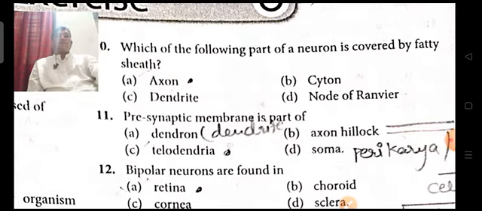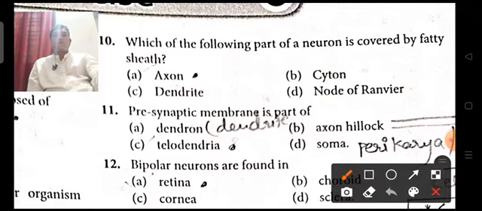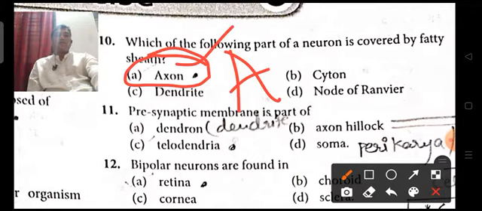So here we can go only with the answer. Dendrite, you already know, is a branched structure. Cyton means cell body, also called pericaryon or cell body of the cell. So here the answer is axon. Axon is covered by the myelin sheath. Answer A. Next.